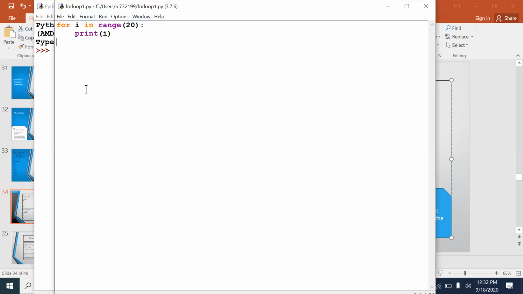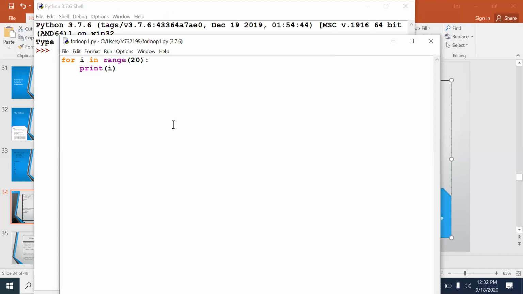What is the output of this program? 0 to 19. What is the output of this particular program? 0 to 19.